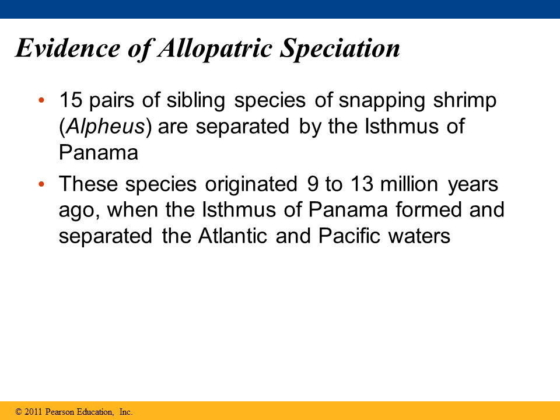An example of allopatric speciation, or when a population is divided into geographically isolated subpopulations, is the snapping shrimp by the Isthmus of Panama. There are 15 pairs of sibling species of the snapping shrimp that are separated by the Isthmus of Panama. Now, these species came about 9 to 13 million years ago when the Isthmus of Panama formed and separated the Atlantic and Pacific waters and thus separated the subpopulations.